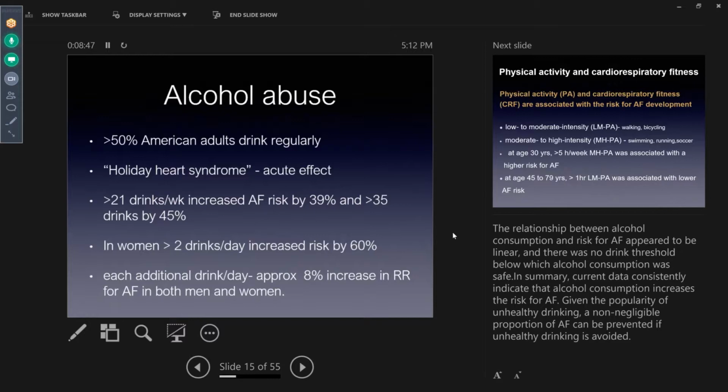We know that more than 50% of Americans drink alcohol regularly, and we know that alcohol creates holiday heart syndrome as an acute effect of excessive consumption. But if you drink more than 21 drinks a week, your AFib risk increases by 39%. And if you drink more than 35 drinks per week, it increases by almost 45%. In women, more than 2 drinks per day increases the risk by 60%. So each additional drink per day increases the risk of AFib by 8% in both men and women.